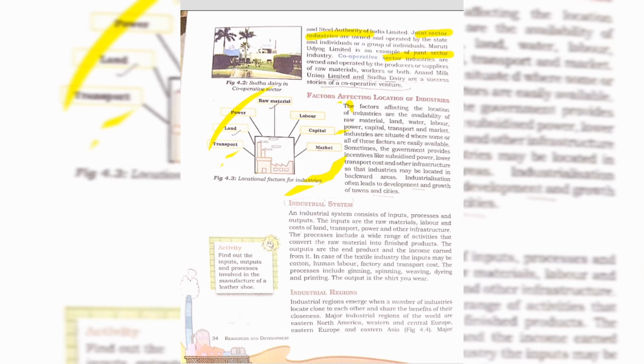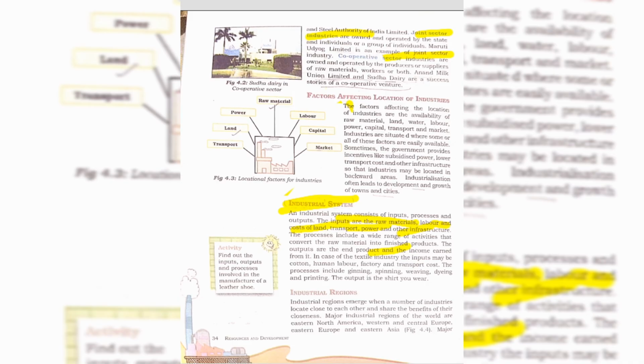Next one is the industrial system. We know that industry is a process where raw material is manufactured into finished goods, and it includes a system which has input and output. Raw material, labor cost, transport, power, and other infrastructure are the inputs. Then many processes are passed through, like manufacturing, and the output is the final product.